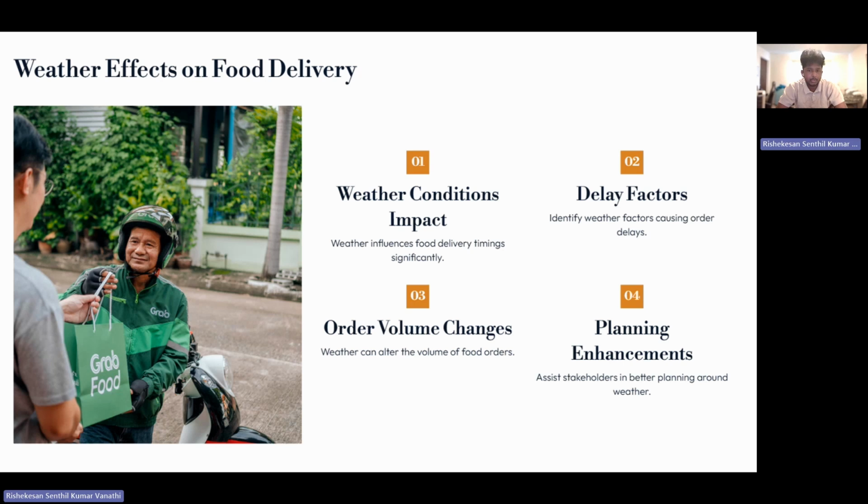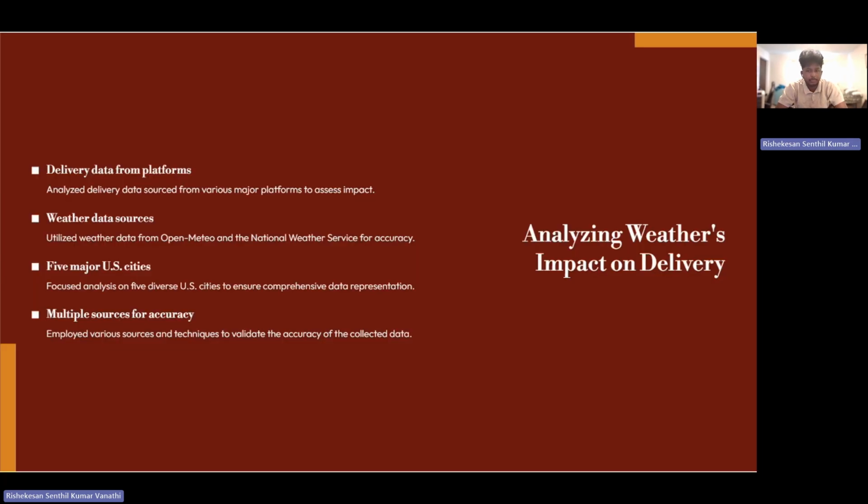What I did first was the data collection. I chose five major cities in the US, and then I took different weather sources. I actually used all free APIs like Open Meteo, NWS, Yelp, and Kaggle. Open Meteo and NWS for the weather data, and Yelp and Kaggle for the food data. So I used New York, LA, Chicago, Houston, Phoenix.